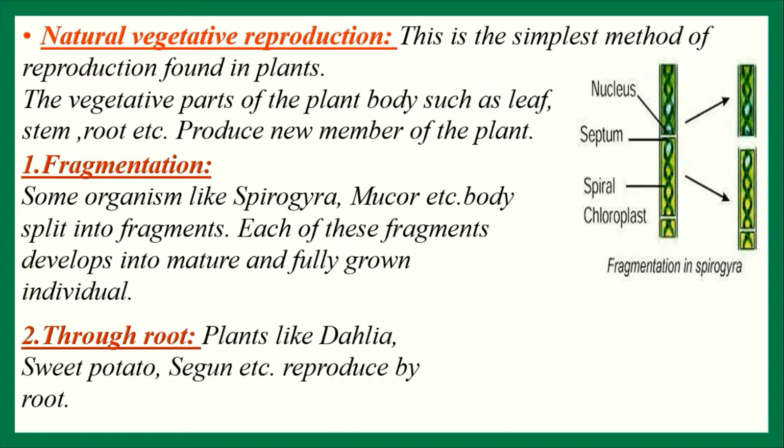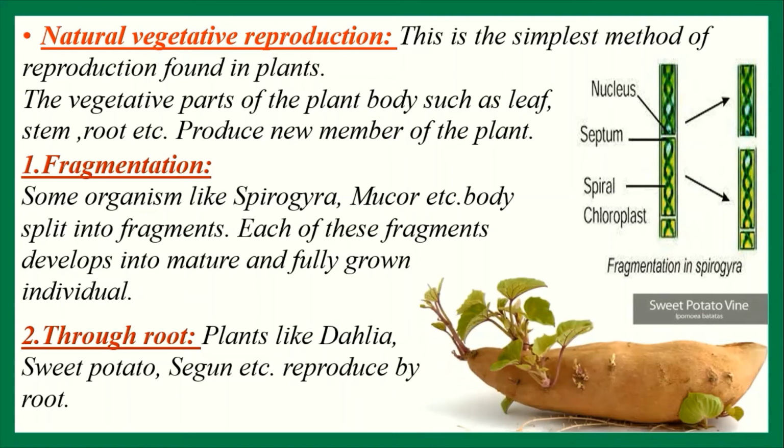Through root. Plants like dahlia, sweet potato, shatavari, etc. reproduce by the root. In the figure, everybody, this one is the figure of sweet potato. In some plants like sweet potato, the adventitious roots become thick and swollen due to storage of food. Adventitious buds are also present on them. When such roots bearing these buds are planted in soil, new plants are produced as a result of vegetative reproduction.